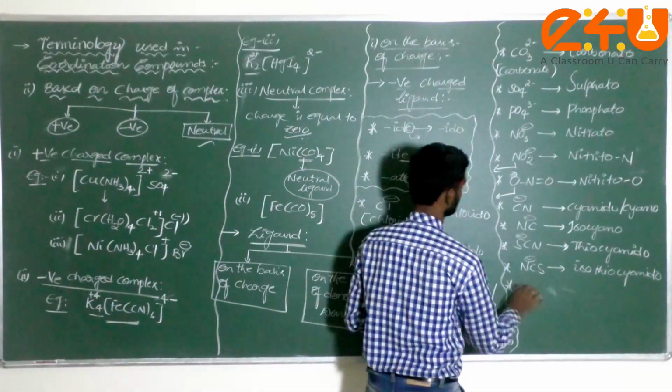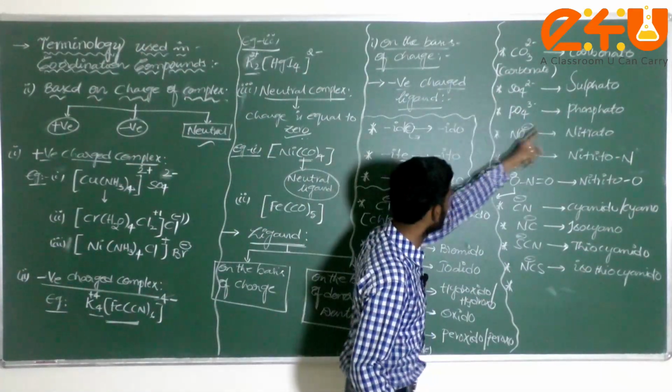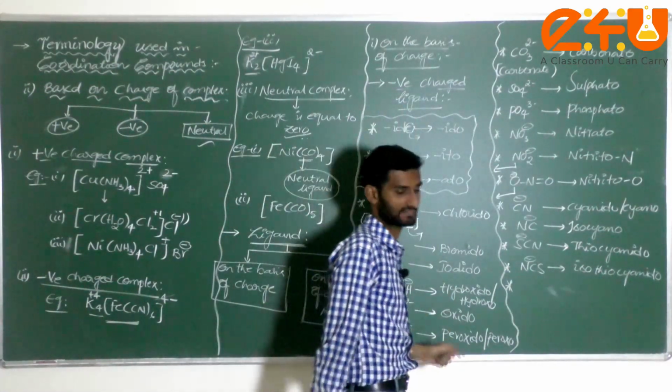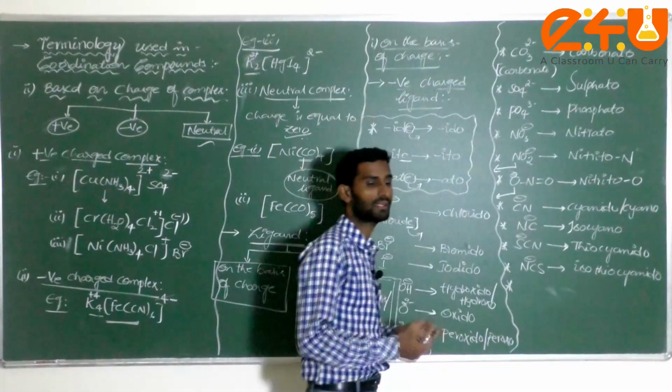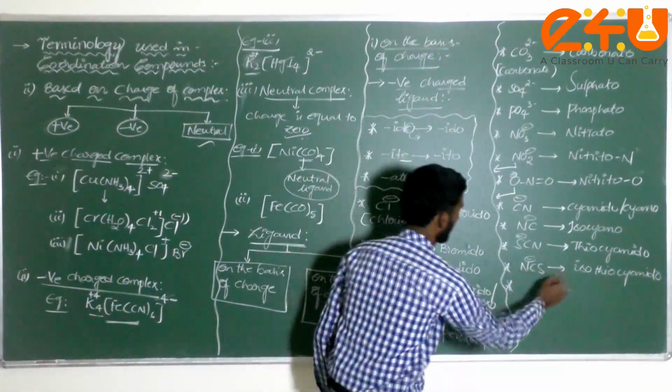Okay, this is the way we have to do it. Next one, you can take it here. Generally, for all of these, we just have to check whether everything carries a negative charge or not. That's why they are called negative charged ligands. Okay, over. Next one.